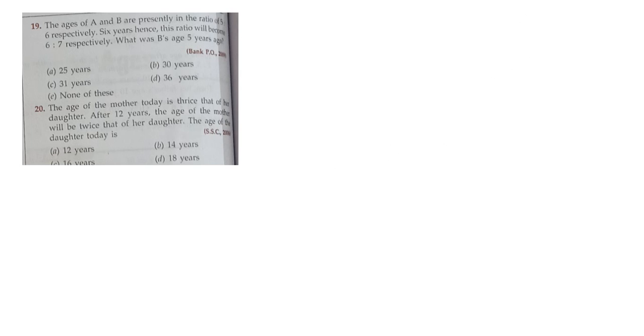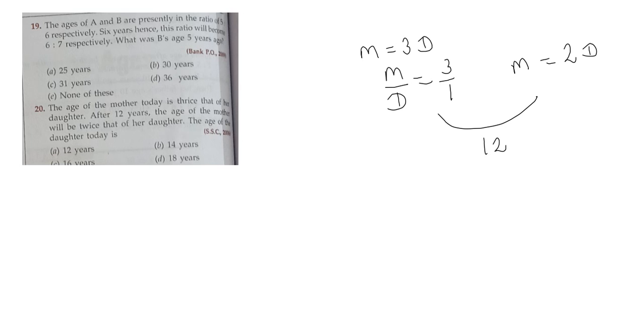The age of mother today is thrice that of her daughter. Okay, mother is thrice that of her daughter. So we will find the ratio between mother's and daughter's age. It will become 3:1. After 12 years, the age of mother will be twice that of her daughter, so mother upon daughter will become 2:1. After 12 years, the ratio has become 2:1. Okay, the age of the daughter today, so we have to find this one value.